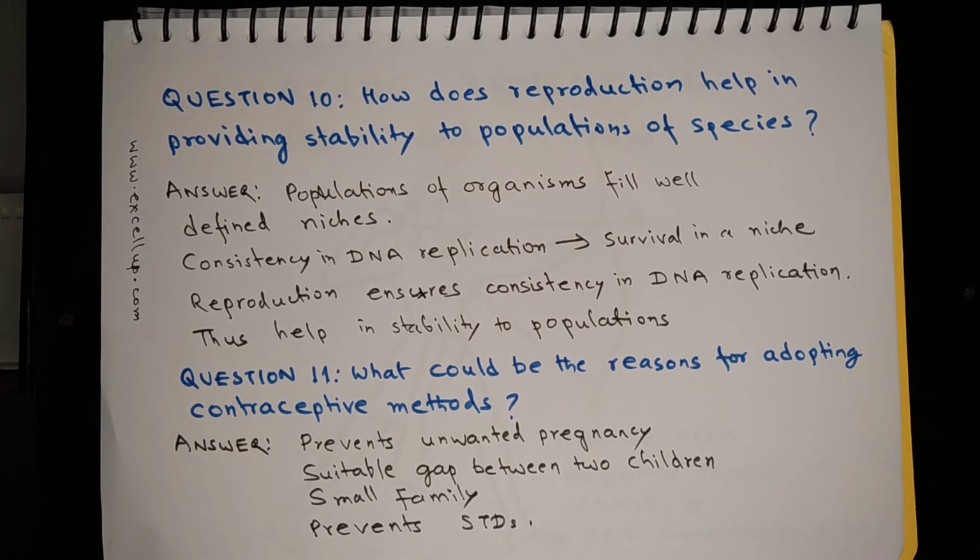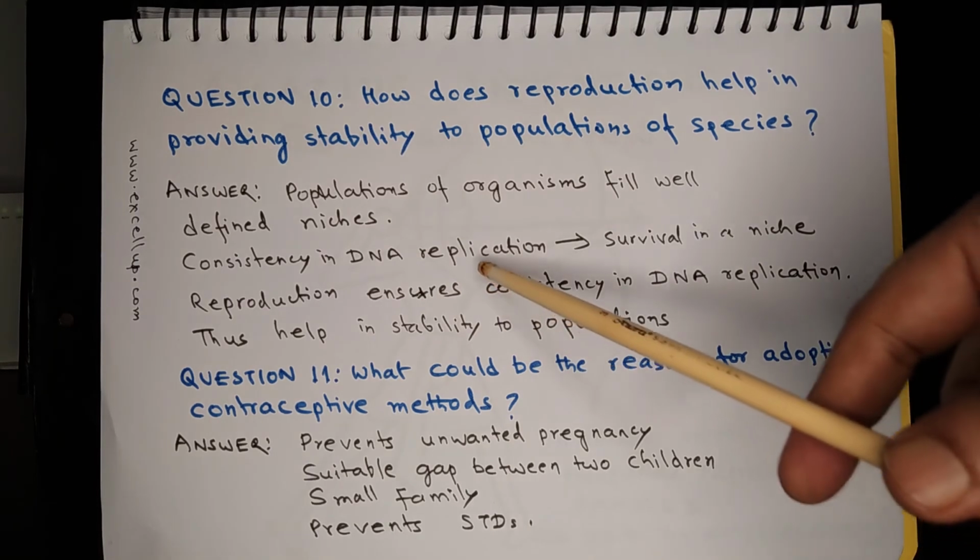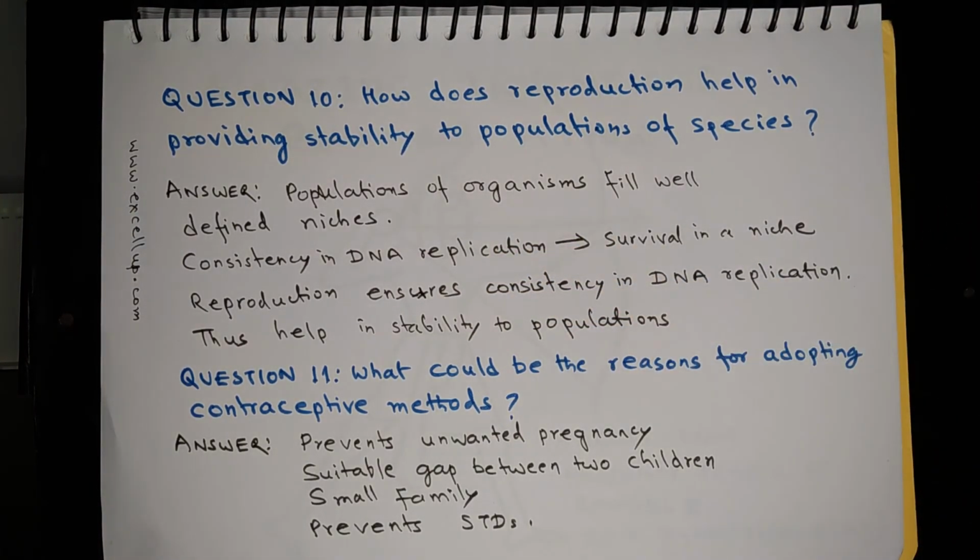Their DNA has certain codes or messages which help them to survive in the harsh climate. Now, in order to continue surviving in the harsh climate, these camels need consistency in DNA replication. So until and unless there is consistency in DNA replication, the organism is not going to survive in its niche.